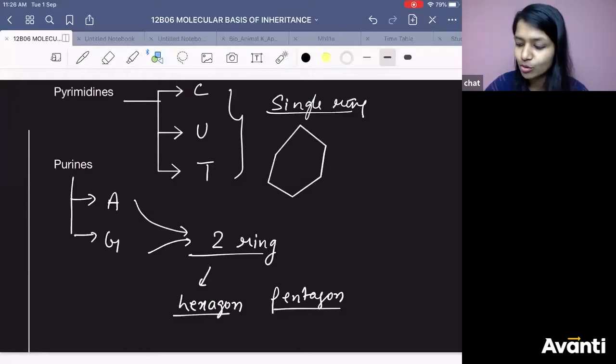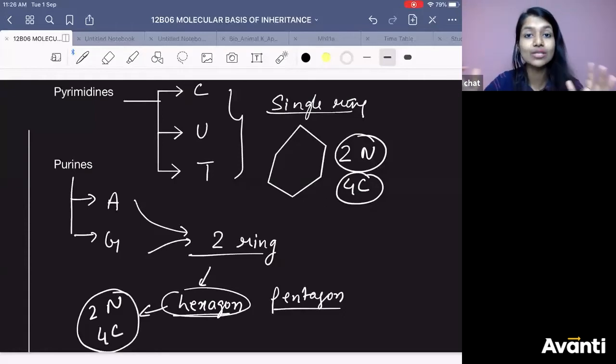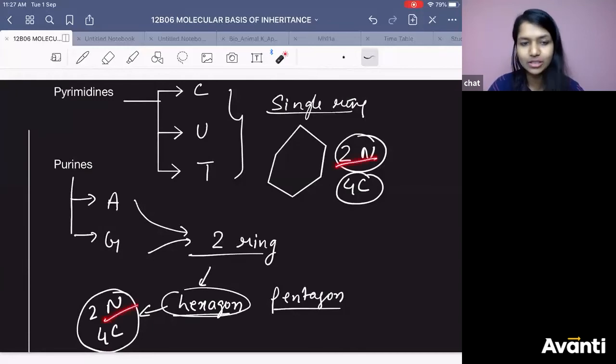You will have at least two nitrogen. In this hexagon, you will have two nitrogen and four carbon. Similarly, in this hexagon also, you will have two nitrogen and four carbon. That is why it is heterocyclic. It is not made up of one type of element, it is made up of nitrogen and carbon. That is why they come under nitrogenous bases, because they have nitrogens.